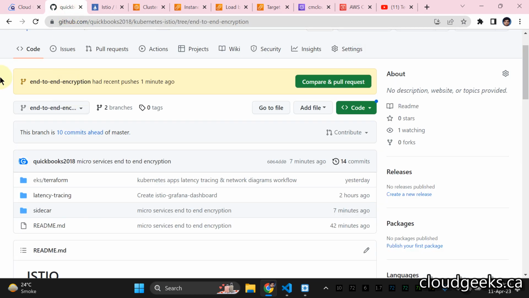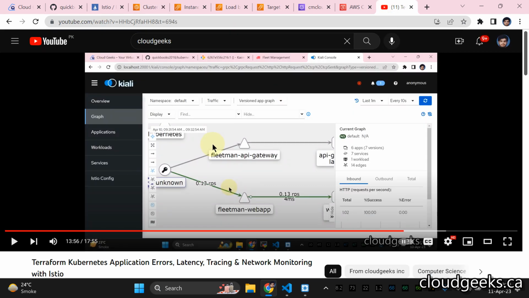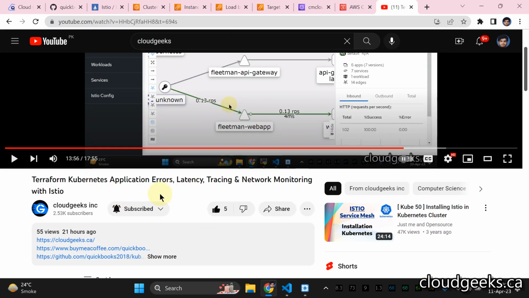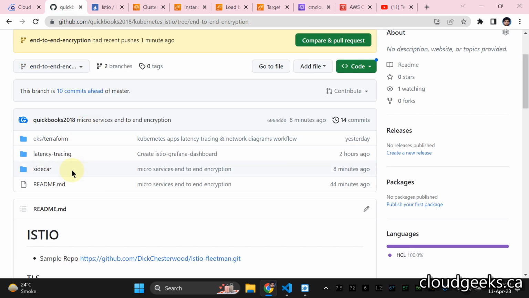Guys, in this video, I'm going to show you how we can set up end-to-end encryption in our microservices architecture. We are going to use the EKS cluster. I've already spun up the EKS cluster, and in my past videos, I've already made videos with regard to the EKS blueprints. I've deployed it with Terraform and I will provide you the code.